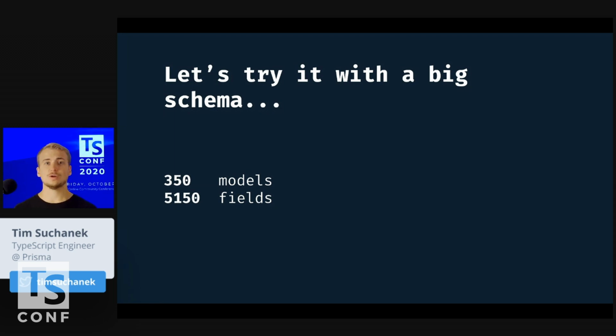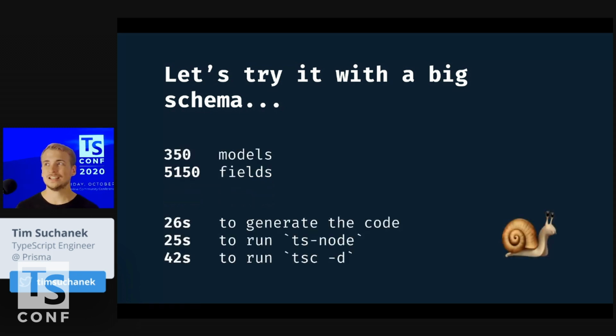And again, we're generating a client. We're generating out all the CRUD operations, which probably creates a lot of code. So what did it do? Just generating it took 26 seconds. Running TS Node on it took 25 seconds and tsc 42 seconds with this specific schema. With small schemas, it was not an issue. You were in less than a second or a second area, but this is obviously not the developer experience we're looking for. So I dove into it and looked into it.